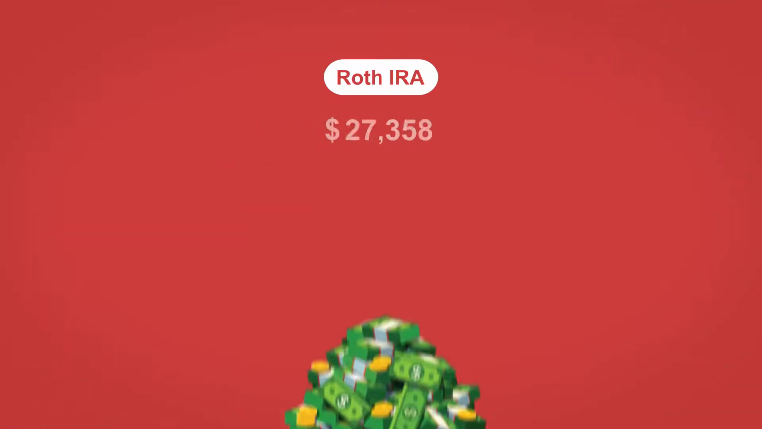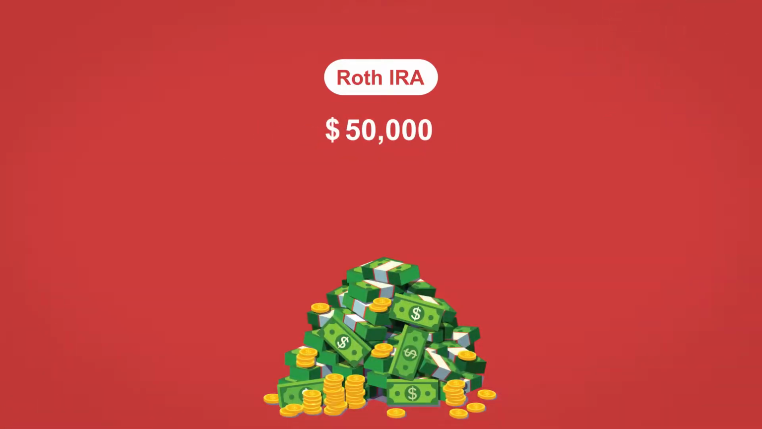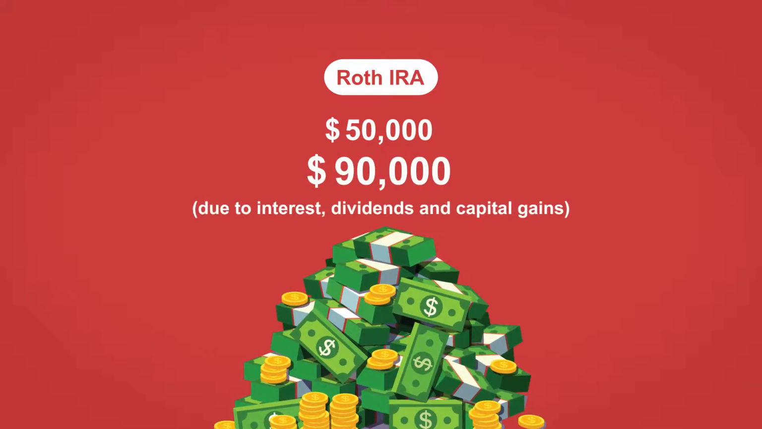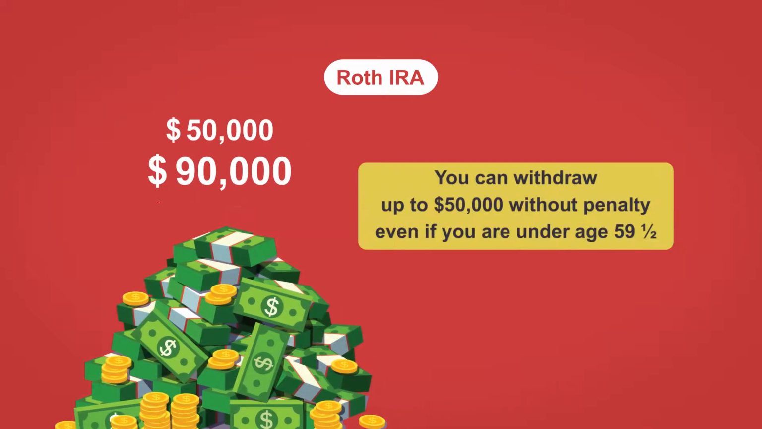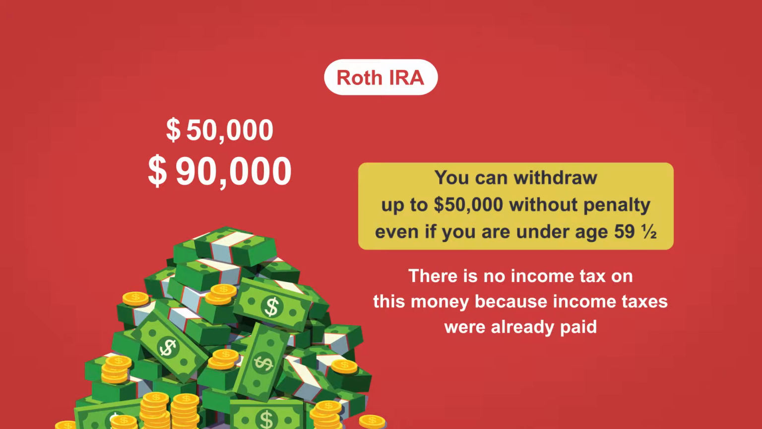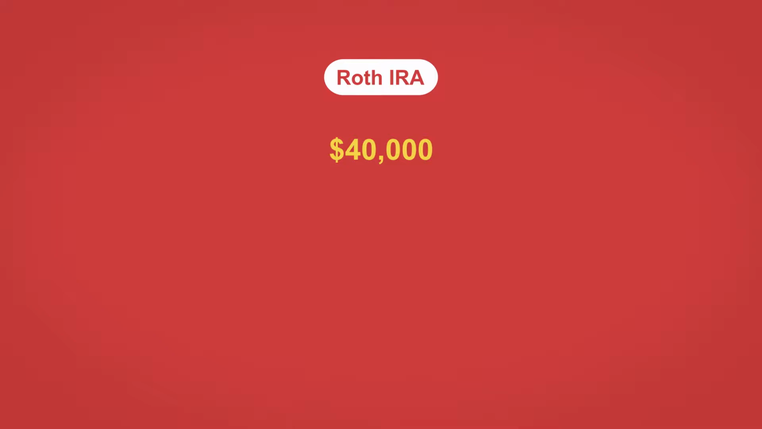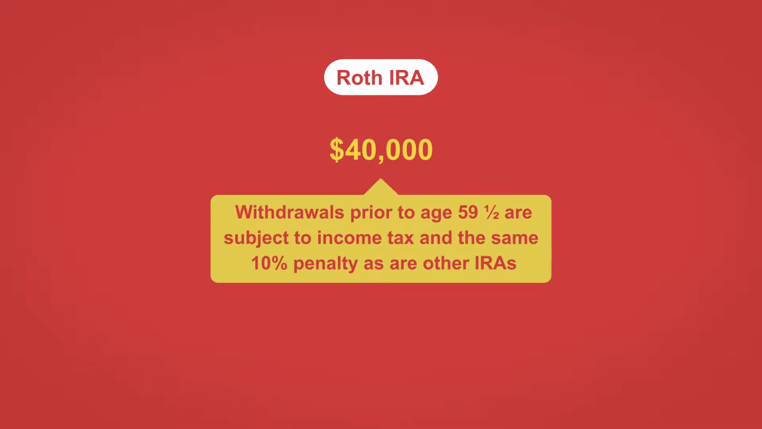So, for example, if you contribute $50,000 over the course of 10 years to a Roth IRA, and the account balance is now $90,000 due to interest, dividends, and capital gains, you can withdraw up to $50,000 without penalty, even if you're under age 59 and a half. Note, of course, that there's no income tax on this money because income taxes were already paid on this money, as contributions to a Roth are post-tax dollars. Beyond the amount of the contribution, the additional $40,000 in our example, withdrawals prior to age 59 and a half are subject to income tax and the same 10% penalty as our other IRAs.